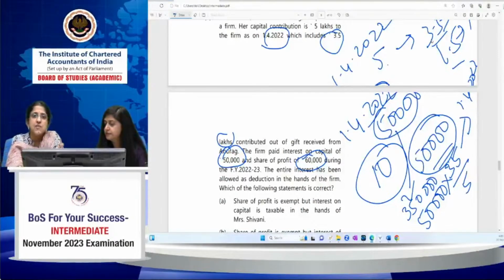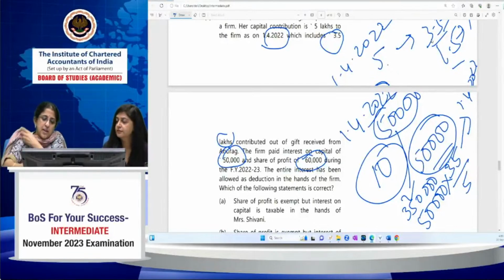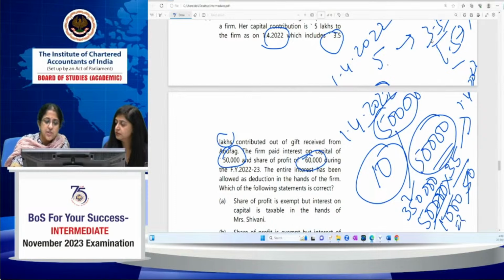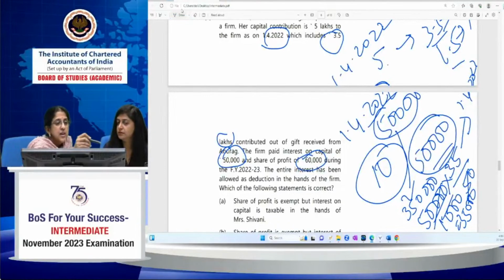Because this year, as on 1/4/2002, the first day of the previous year, I have to consider. So 50,000 into 35 by 50, or 3.5 by 5, whatever you want to take, comes to 35,000. Interest to the extent of 35,000 will be includable in the hands of Anurag.